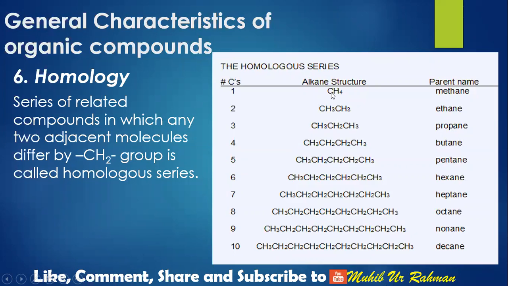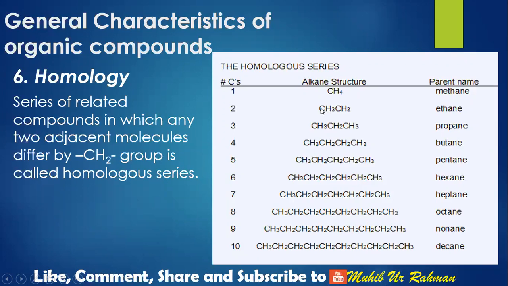Here there is 1 carbon atom and here there are 2 carbon atoms, so the difference is 1 carbon atom. Similarly, there are 4 hydrogen atoms and here there are 6 hydrogen atoms, so the difference is 2 hydrogen atoms. So the difference between CH4 and C2H6 is CH2, 1 carbon and 2 hydrogen atoms.